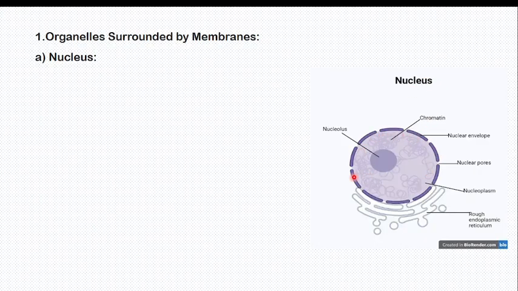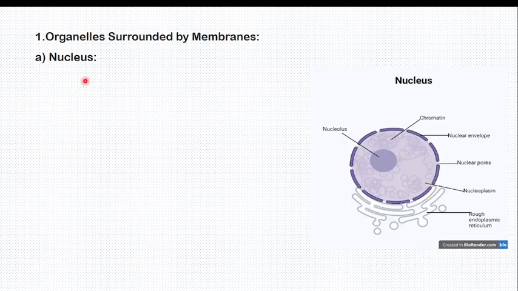Now this is the nuclear envelope. This is the nuclear pore. This is the nuclear cytoplasm called nucleoplasm. So here there is the nucleolus. As I told you, the elongation of the external part of the nuclear envelope forms what you call the endoplasmic reticulum. If there are dots, which are ribosomes, it is called rough endoplasmic reticulum. If there is no ribosome, it is smooth endoplasmic reticulum. So this is an overview of this diagram of the nucleus.